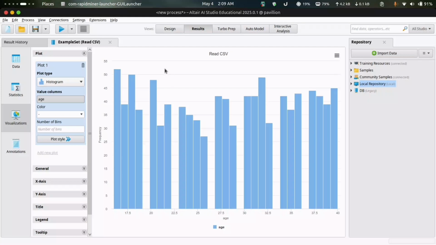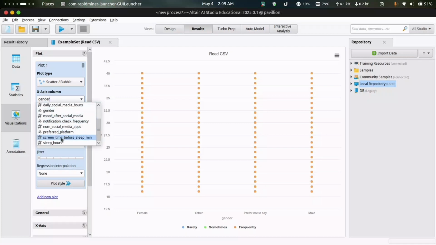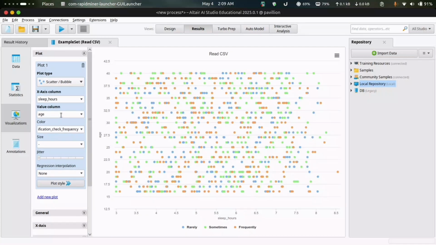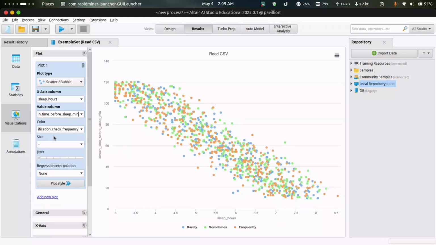Next, we can draw a scatter plot between sleep hours and screen time. To do so, let me select the scatter plot, and then on the x-axis we'll be selecting the sleep hours. On the y-axis, in the value column, we'll be selecting the screen time before sleep minimum. This makes a scatter plot between the sleep hours and the minimum screen time before bed.